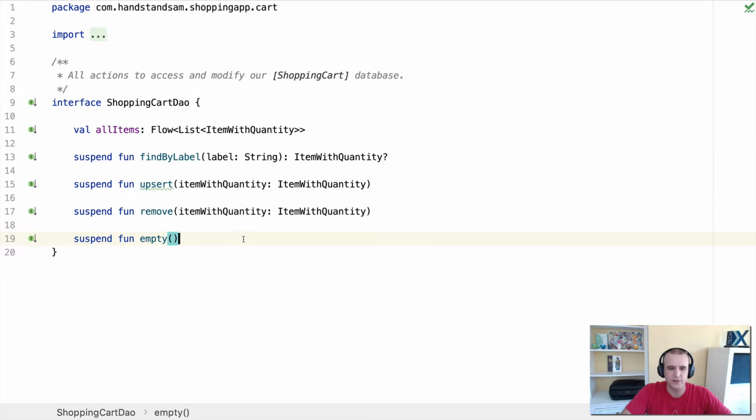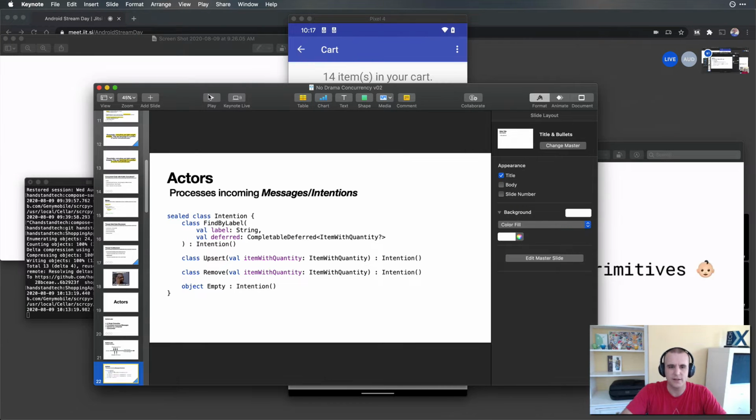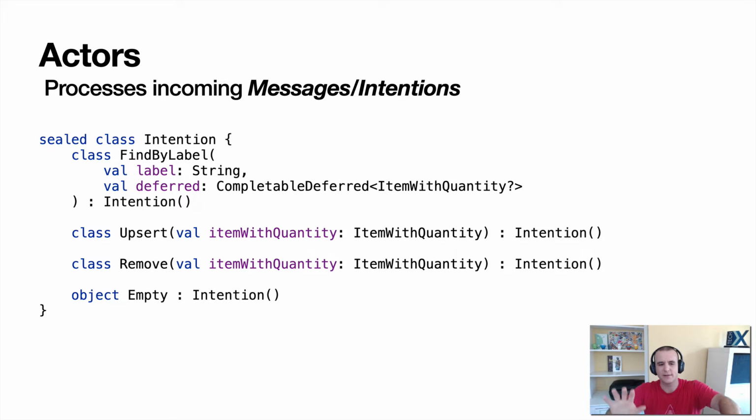They're suspend functions because they happen in the background, or at least they're causing database writes, so you want them to be suspended so it happens in the background. The operations we can do are find by label, where you send in the label, the upsert, the remove, and the empty. I wanted to show you this because when you see the sealed classes that represent that, it makes a little bit more sense. Each one of these intentions would then be sent into one of those. And we'll actually be writing the code for this a little bit later.